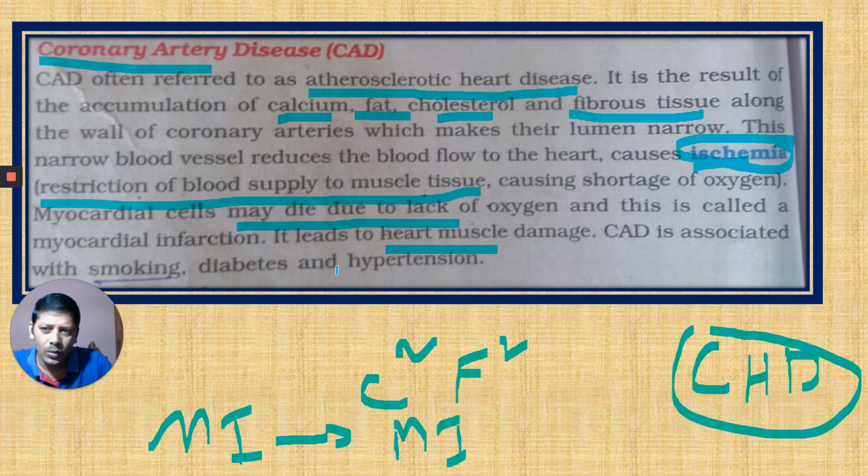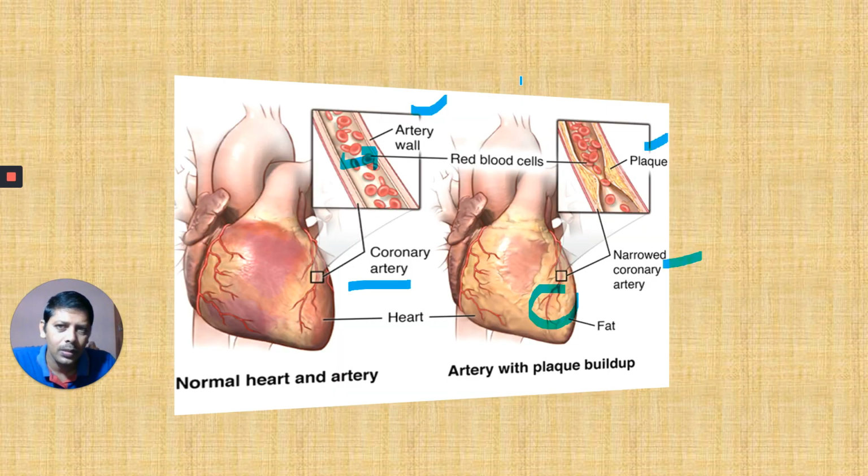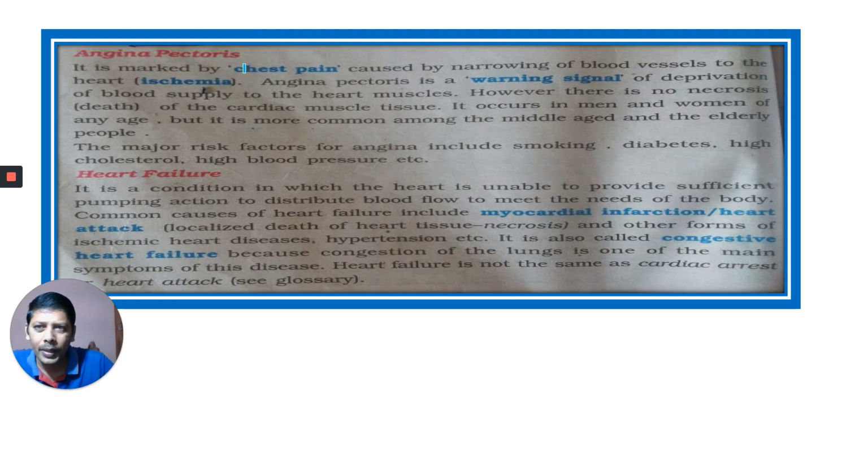And CAD is associated with smoking, diabetes, and hypertension. Okay, we have discussed before that hypertension, high BP, diabetes, sugar, and smoking are associated with coronary artery disease, otherwise called atherosclerotic heart disease. The next one is angina pectoris.